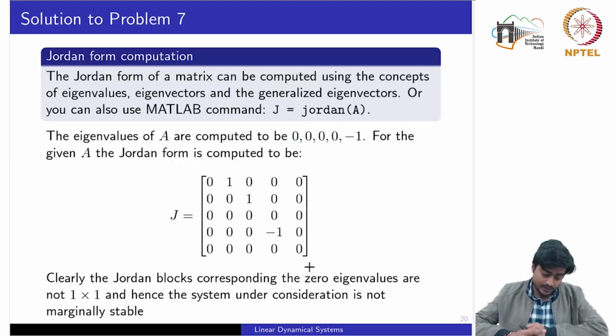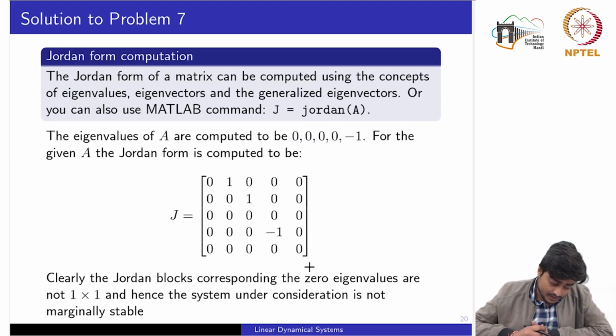So first of all we will compute the eigenvalues. The A matrix has repeated eigenvalues at the origin, and another eigenvalue at -1. For computing the Jordan form you can use the MATLAB command jordan, applied to the given matrix A. So you would obtain this J matrix. If you notice here, we have 4 repeated eigenvalues at the origin and 1 eigenvalue at -1.